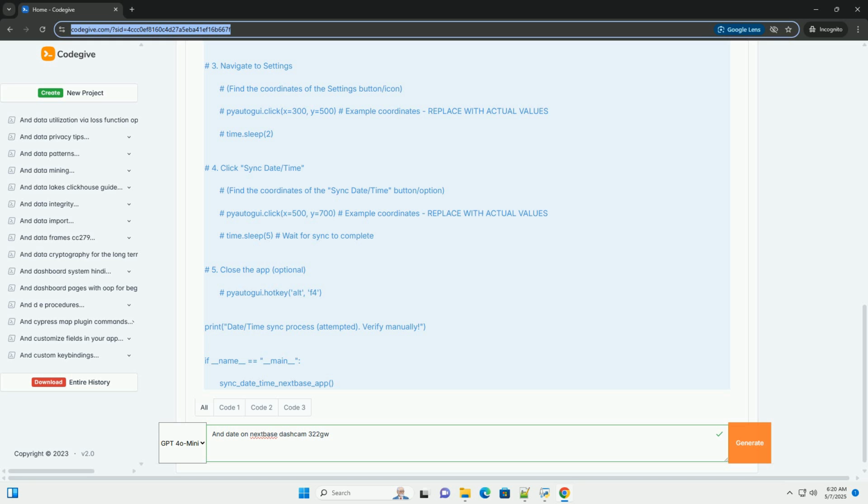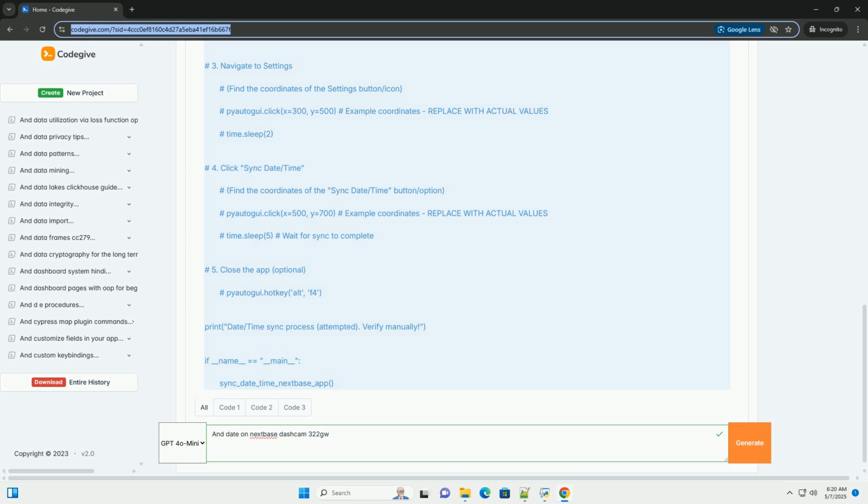Prerequisites. Nextbase Connect app: download and install the Nextbase Connect app from the App Store (iOS) or Google Play Store (Android). Nextbase 322GW dashcam: make sure your dashcam is turned on. Smartphone with Bluetooth/Wi-Fi: ensure Bluetooth or Wi-Fi is enabled on your smartphone. Paired device, Bluetooth: if using Bluetooth, you need to pair your phone with the 322GW in the dashcam settings beforehand.